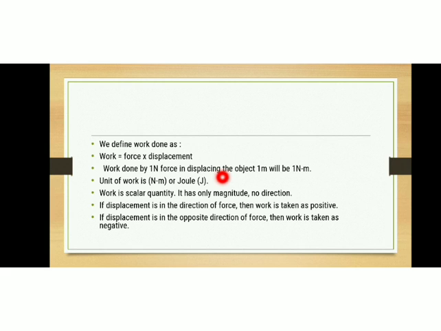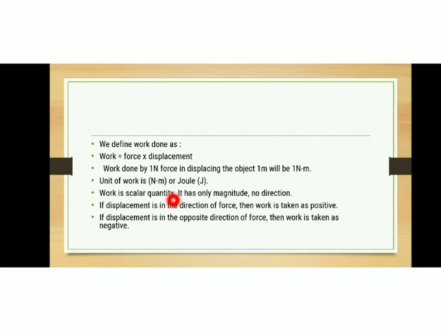So, how will you define 1 joule of work? Work done by 1 Newton force in displacing the object by 1 meter will be 1 Newton meter or 1 joule. If you get a question like this, define 1 joule, how will you define it? This is the answer: work done by 1 Newton force in displacing the object by 1 meter is 1 joule. Okay. Then, is it a scalar or vector quantity?